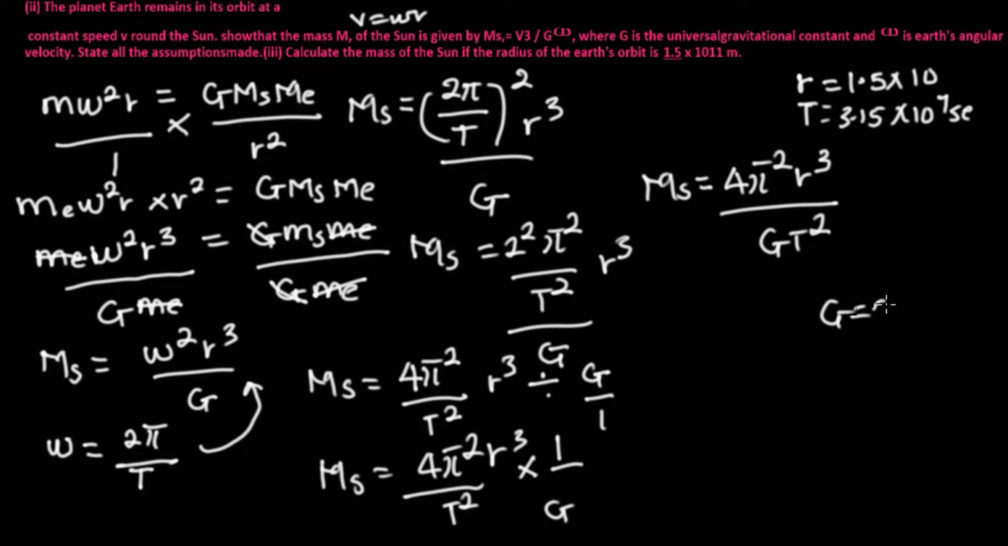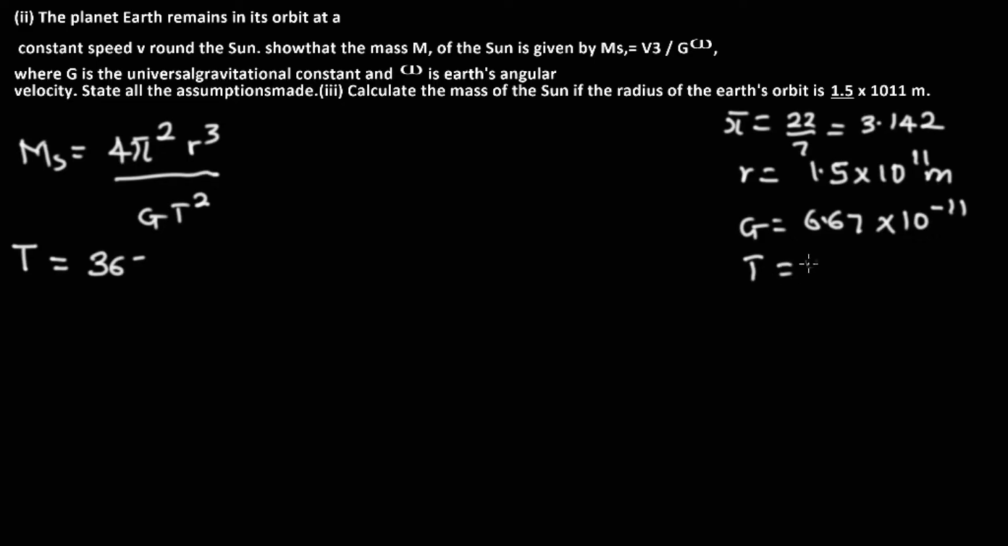Now since we've gotten this, we know what G is, 6.67 times 10 to the negative 11, and we know what T is, and we know what our radius is. T is given, the radius is given, and we know that pi is equal to 3.142. We can therefore put in the plugin and solve for M. So we proceed to do the plugin. T is 3.15 times 10 raised to power 7 seconds.